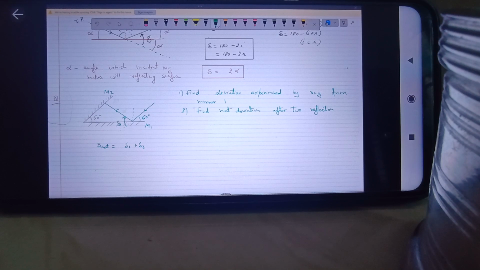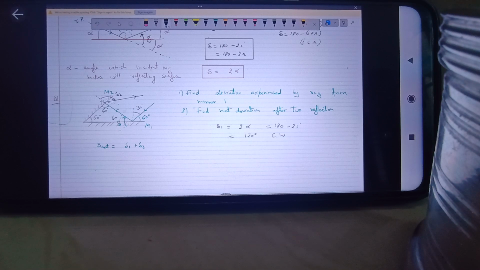You can see here, on the first mirror surface, delta 1 can be calculated directly because the angle of incidence here is 30 degrees. The angle which the ray makes with the surface is also given, so I can use that result also. Either I can use 2 alpha or I can use 180 minus 2I. Either way I get 120 degrees in clockwise sense. Now if this angle is 60, this angle will also be 60 degrees, and the sum of all the angles of a triangle is 180, so this angle should also be 60 degrees. So the ray will get reflected back.